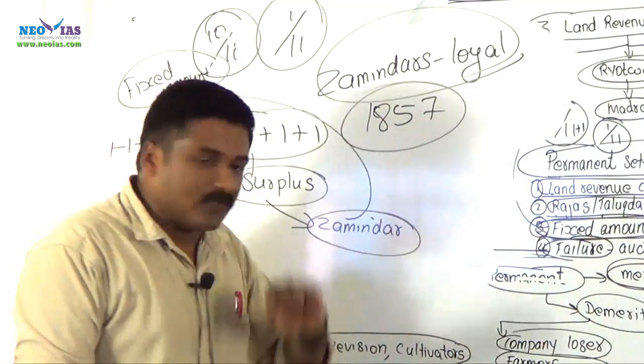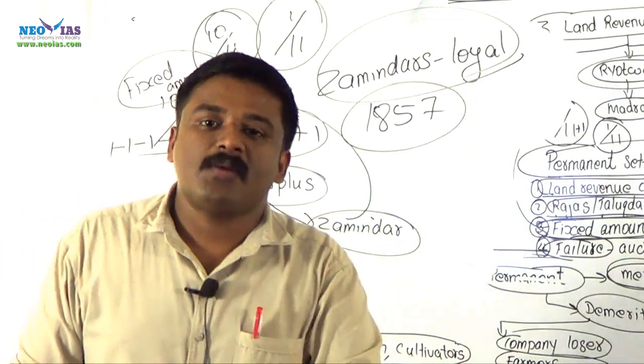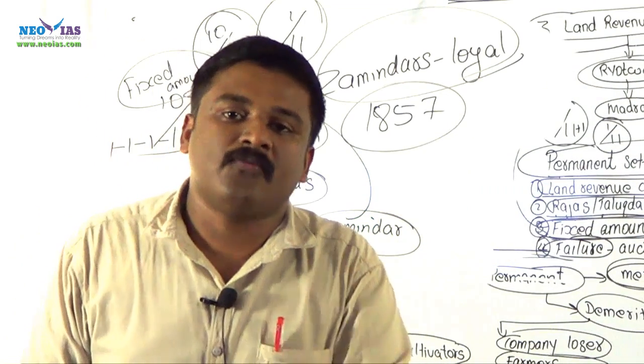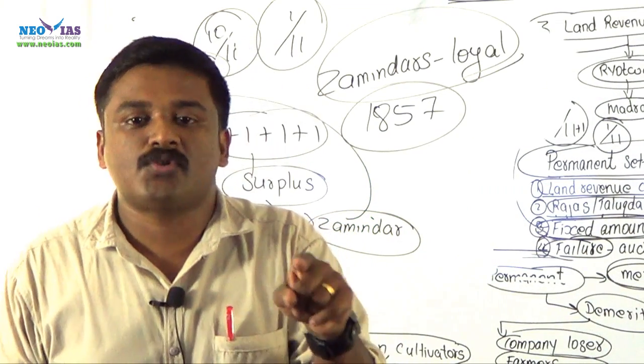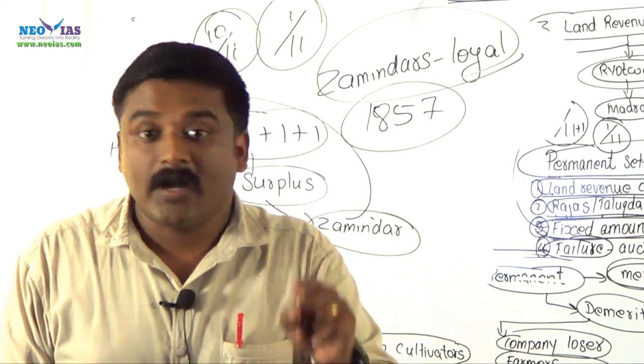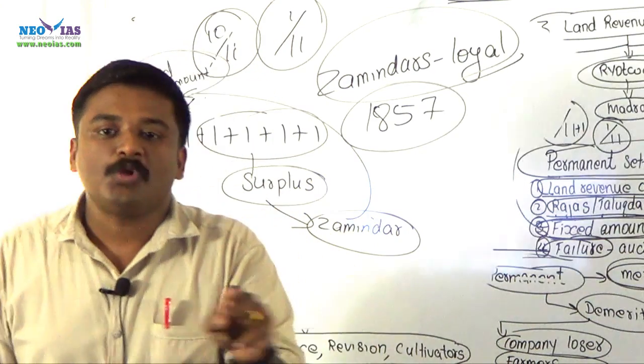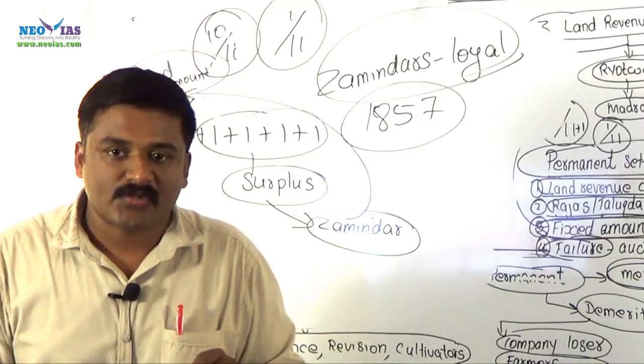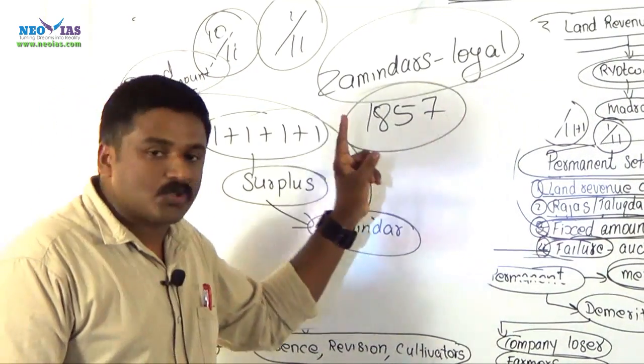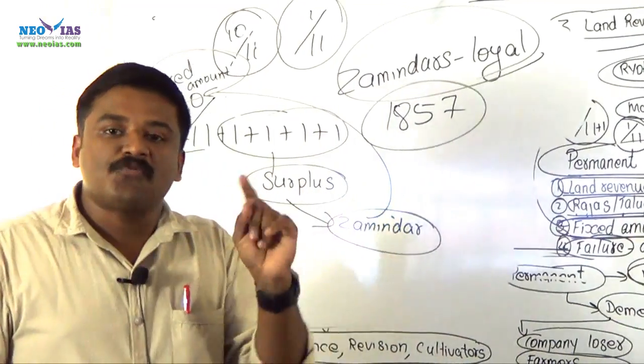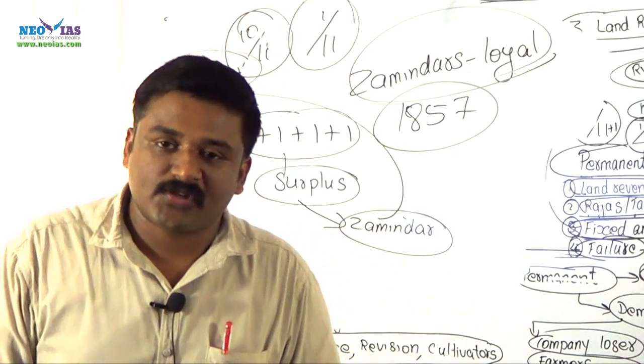During the 1857 revolt, none of these zamindars supported the cause of this freedom struggle. None of them supported the mutineers or the soldiers of the 1857 revolt. In fact, they extended their support to British force to suppress this revolt.